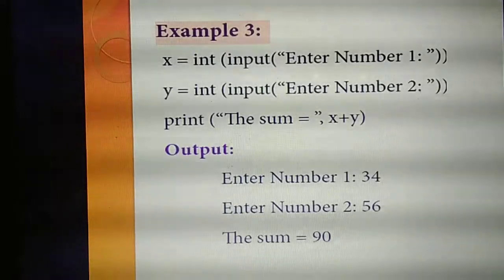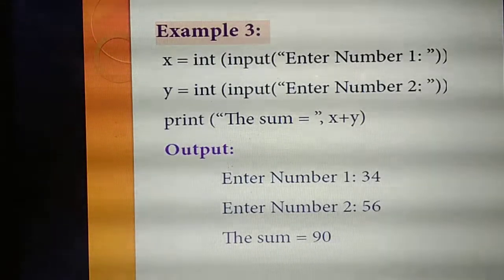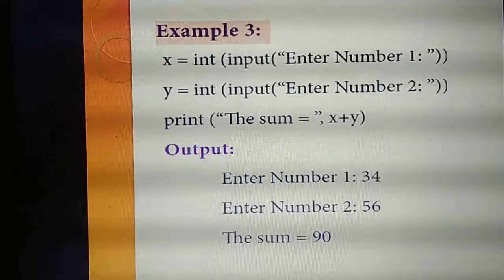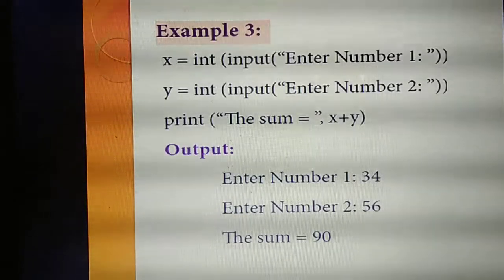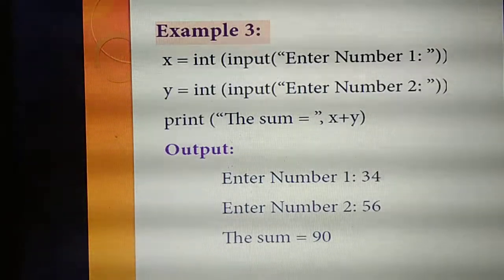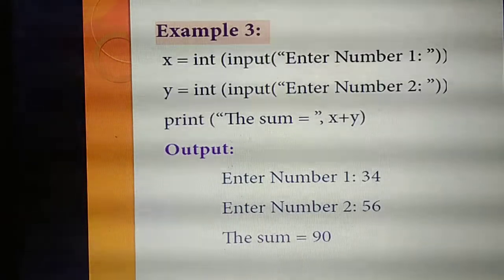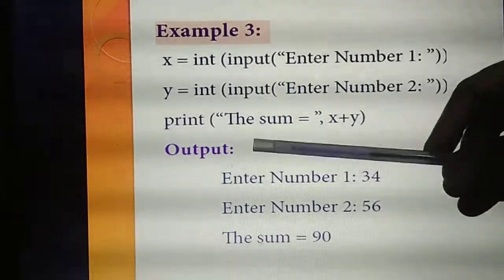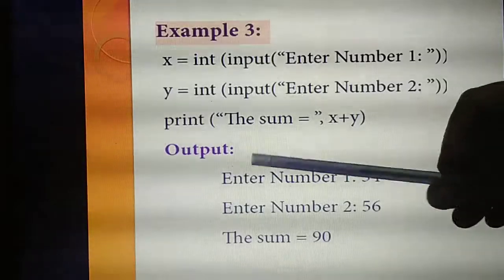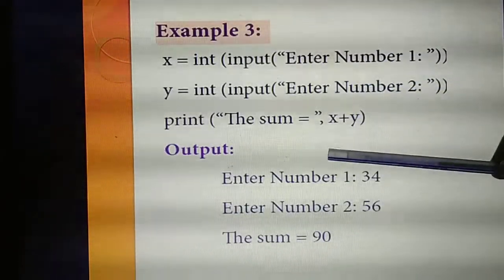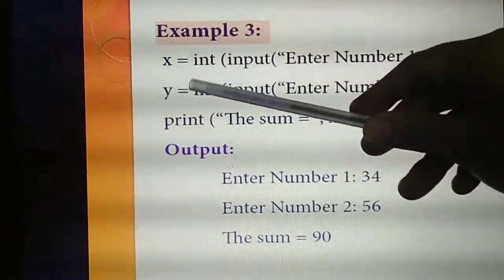Next, I am going to add these 2 numbers and display the result in the variable sum. Inside the print() function I am giving "the sum equal to", and adding which variables? x and y.